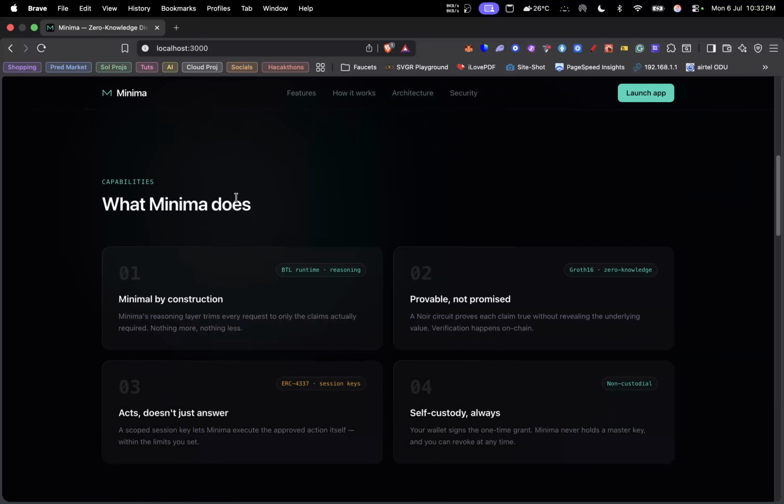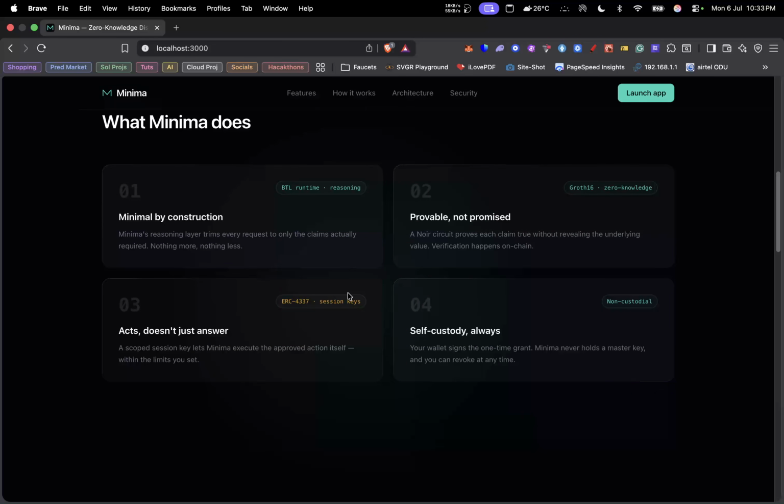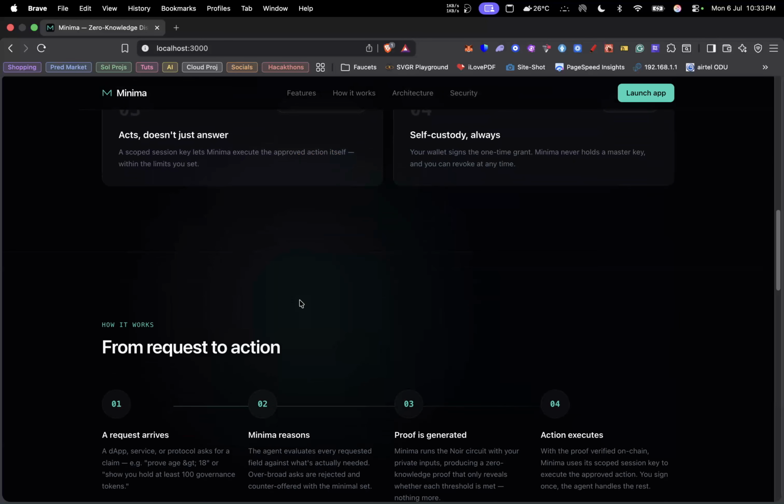I ran into major issues while building this product. First off, I would like to say that the LLM I used, which is powered by BTL, the DeepSeek Chat V3 call, is genuine, and the process of generating a ZK proof is real. My settlement layer, which is Base layer 2, is real. My session keys, created through ERC-4337, are real.